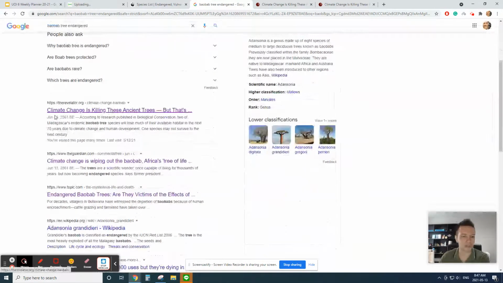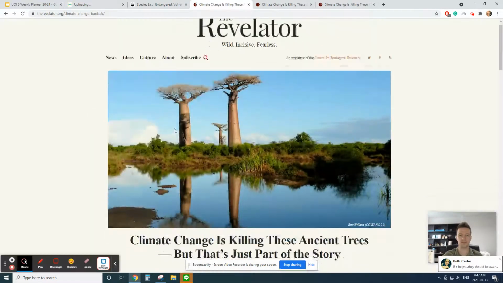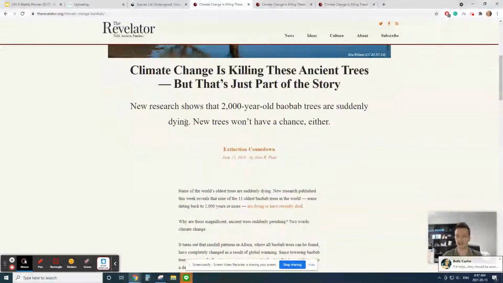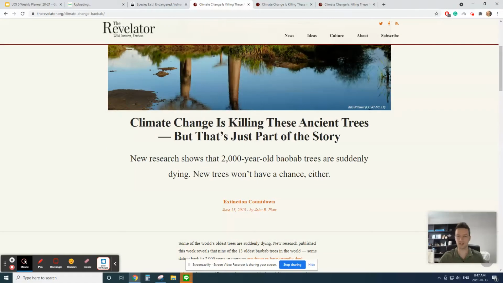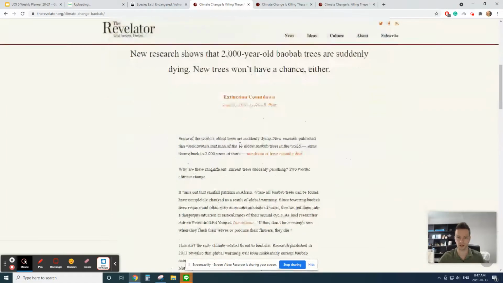Now, if I read through these headlines: climate change is killing these ancient trees. Climate change is wiping out the baobab. Endangered baobab trees. Oh, are they endangered? I better read more to find out. If I skim and scan through this website: climate change is killing these ancient trees. They're suddenly dying.